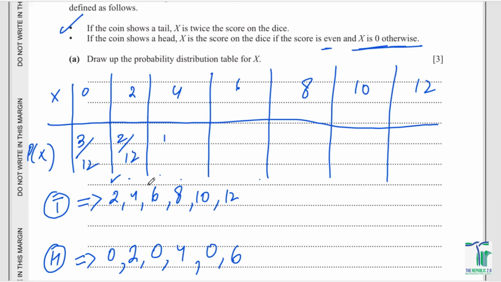If you're getting x equal to 4, how many times? 2 times. So you'll be having 2/12. If you're getting 6, 6 is being repeated twice as well, so 2/12. The rest would be 1/12 each, right? So that is how we're going to draw this probability distribution for this table.